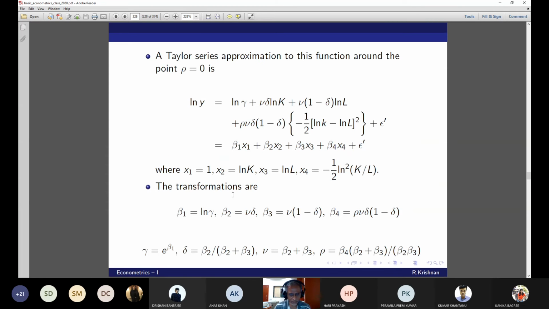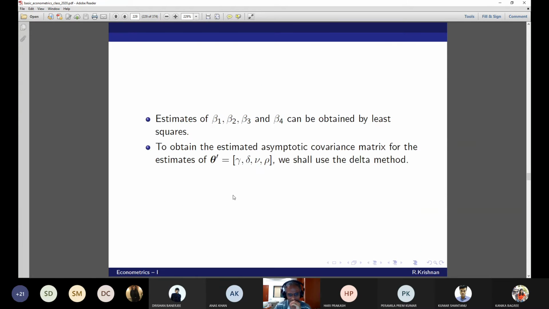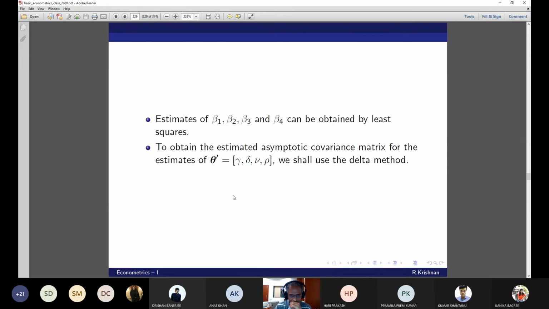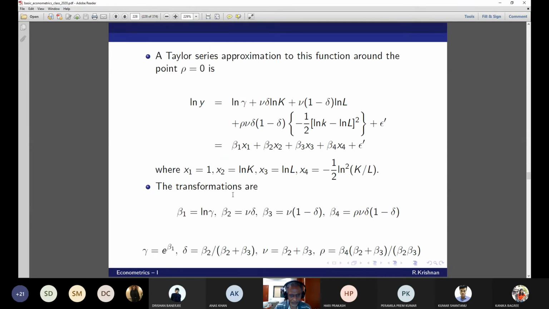Suppose you differentiate the entire vector with respect to beta 1, what will you get? That will be 0. That's exactly what we are getting. For the second element, I have to differentiate delta with respect to beta 2, right? You have to differentiate everything with the entire beta vector.